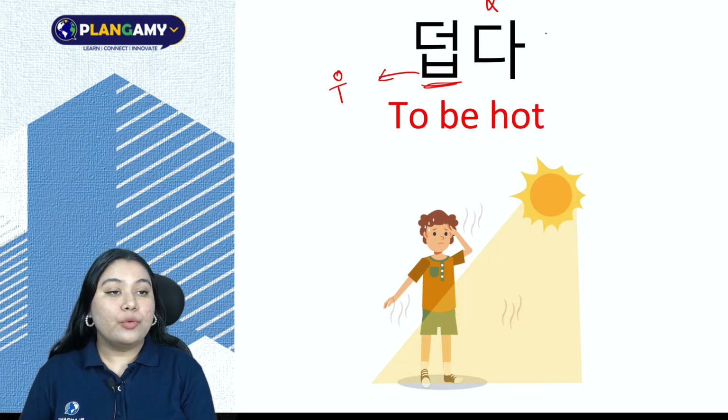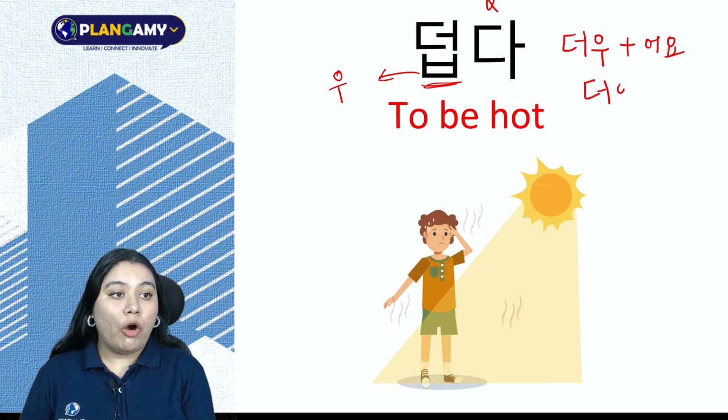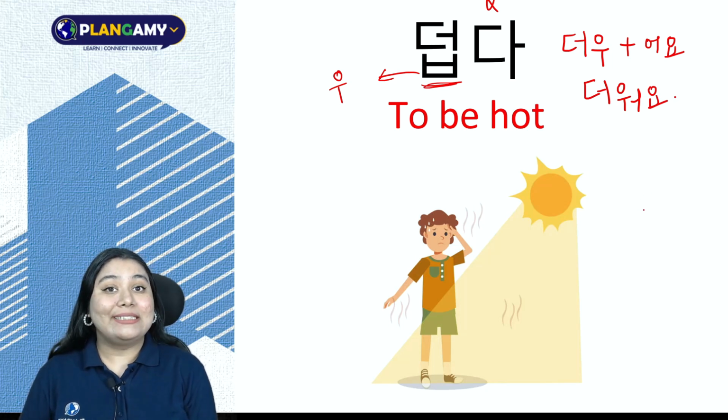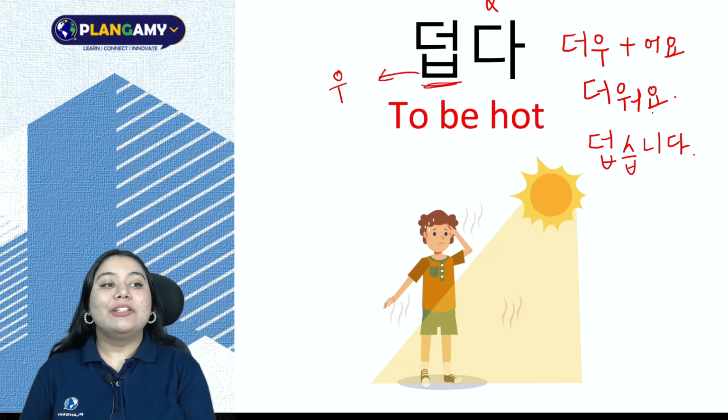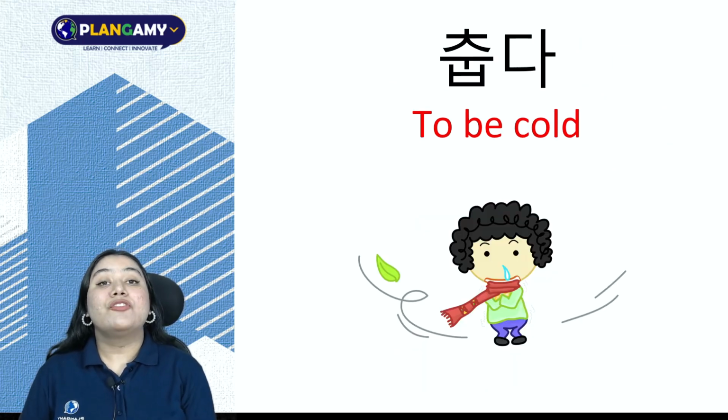So ㅂ changes to 우. So 더우, with 우, we add 어요. So this would become 더워요. 오늘 날씨는 더워요. Today, the weather is hot. 더워요. Similarly, for the formal ending, it will not change. 덥습니다. It is hot.